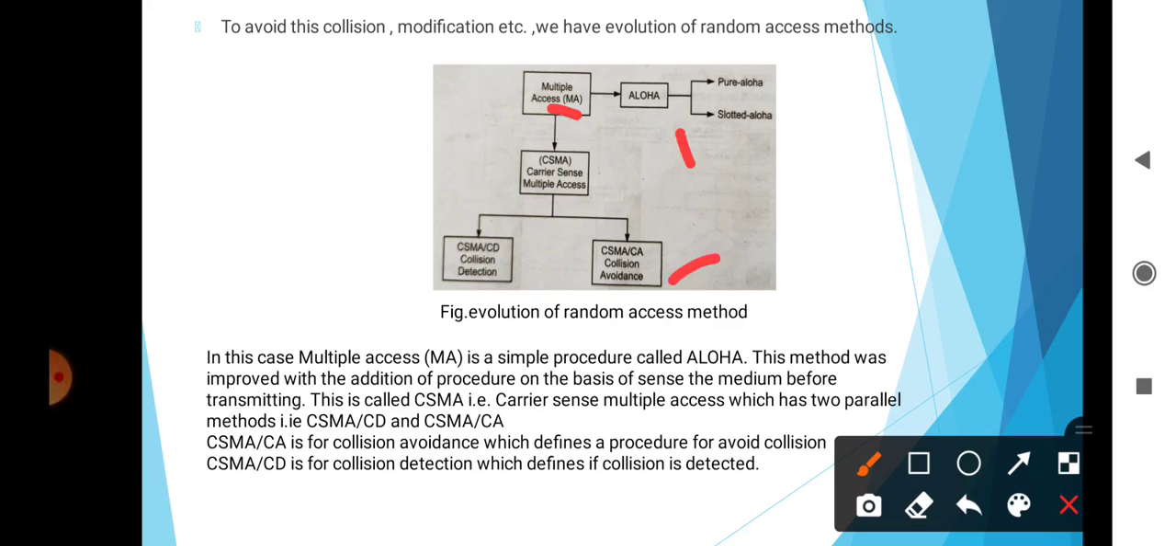In this case, multiple access is a simple procedure called ALOHA, and this method was improved with the addition of a protocol procedure based on sensing the medium before transmitting. This is called CSMA, that means carrier sense multiple access, which has two parallel methods. The first one is CSMA/CD and the second one is CSMA/CA. CSMA/CA is for collision avoidance, which defines a procedure to avoid collision, and CSMA/CD is for collision detection, which defines what to do if a collision is detected.